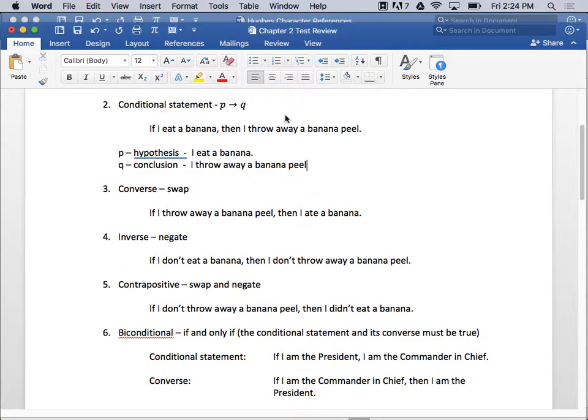So we have our conditional statement, if P then Q. What does the converse do? Swaps the hypothesis with the conclusion. Okay? So the hypothesis is I eat a banana. The conclusion is I throw away banana peel. So if I swap it, it becomes if I throw away banana peel, then I eat a banana.